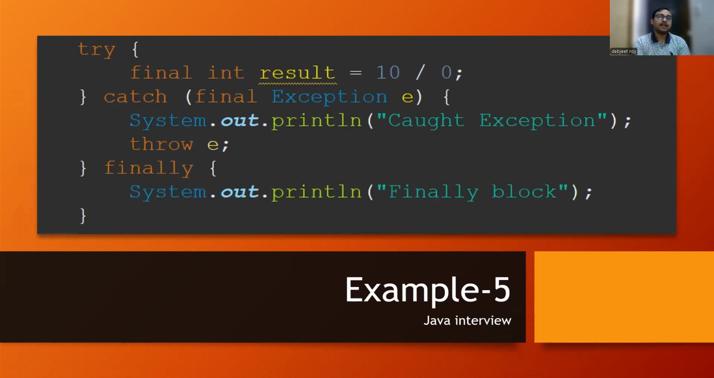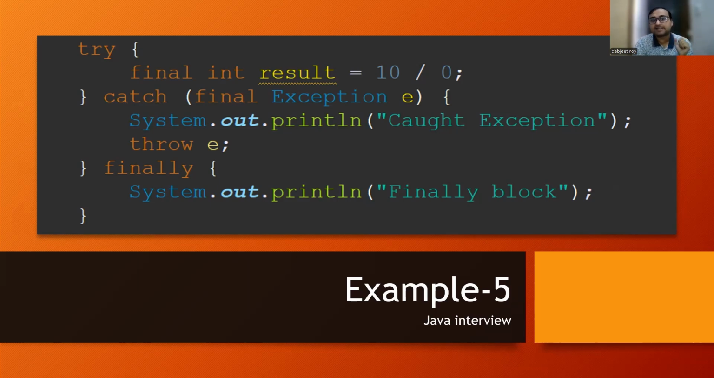The next question is this. In a try block, I am doing result equal to 10 divided by 0, but I am having an exception. Will it go to the catch block or not? Tell me. And after that, I am throwing the exception again with throw e. What will happen in this scenario? Try to pause for a second and think about what the answer will be. What will be the solution for this question? Okay, I hope you have thought about it.